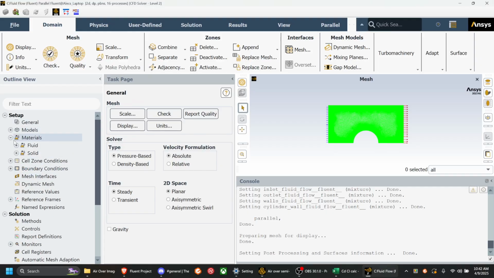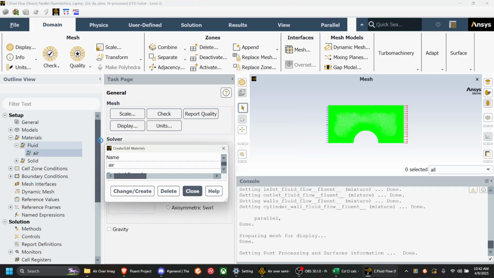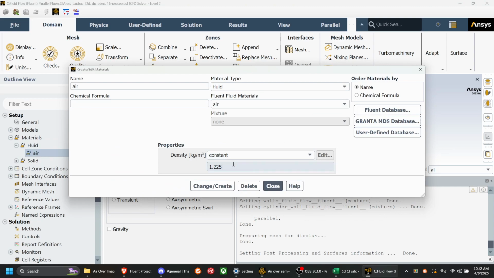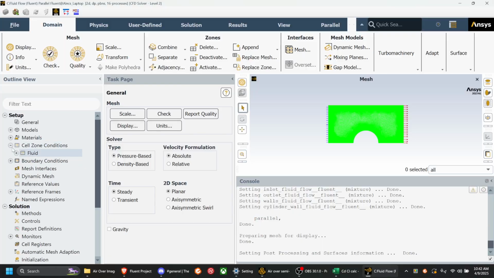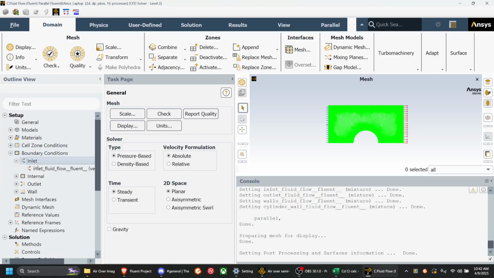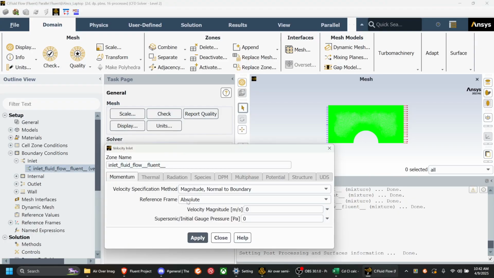And then we change the material to have a density of 1.2, and our inlet to have 25 velocity.